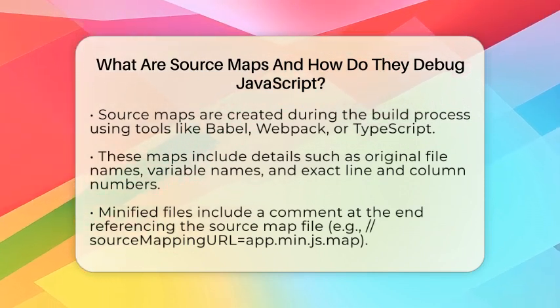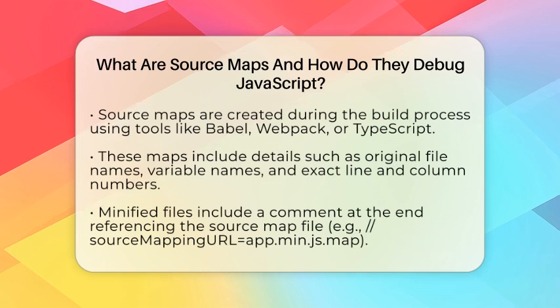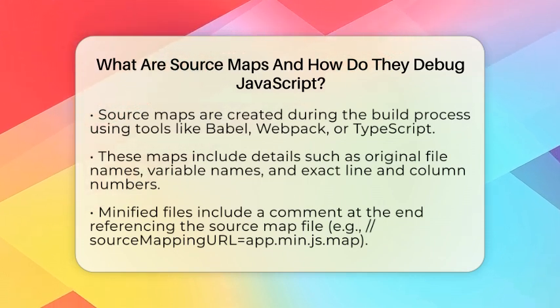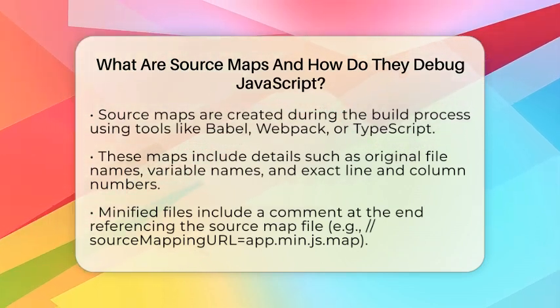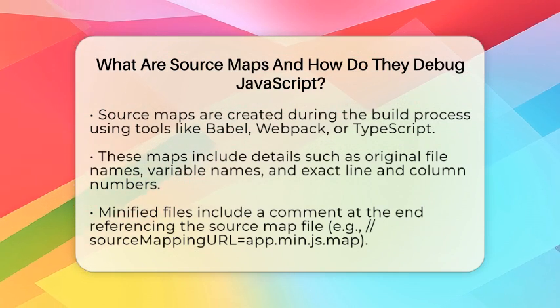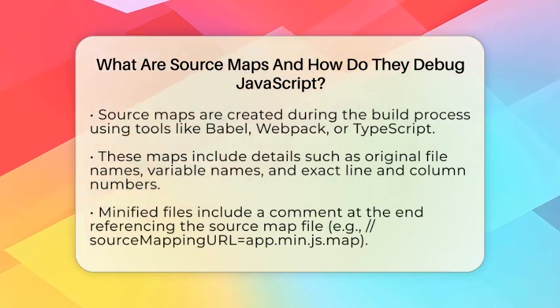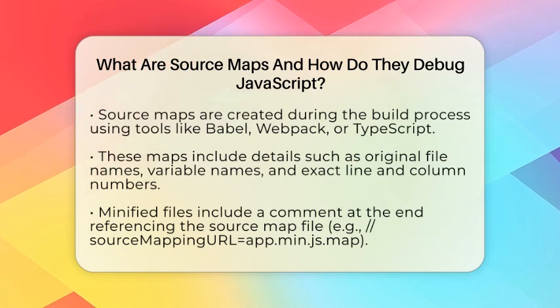They are special files that connect the minified code back to the original code written by the developer. Think of them as a translation guide that tells the browser exactly where each piece of code came from. During the build process, tools like Babel, Webpack, or TypeScript compiler create these source maps. They include details about the original file names, variable names, and the exact line and column numbers.